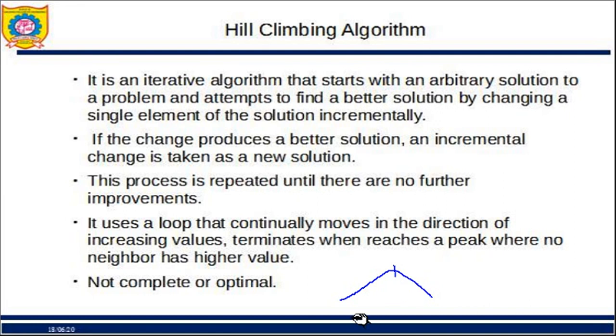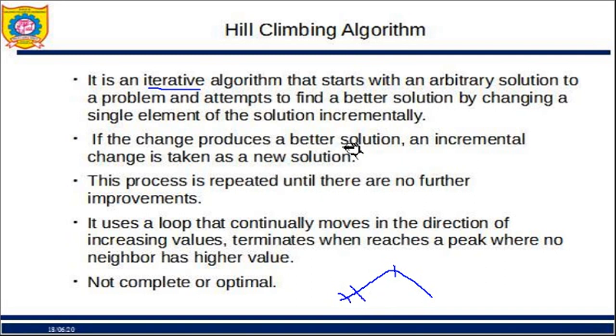Hill climbing is an iterative algorithm that starts with a certain arbitrary solution. Arbitrary means any random solution. I start from over here, for example, and it attempts to find a better solution by changing a single element of the solution, an increment. Next time I feel this to be better, so this becomes my current state. Each time I'll compare my new state with my current state.